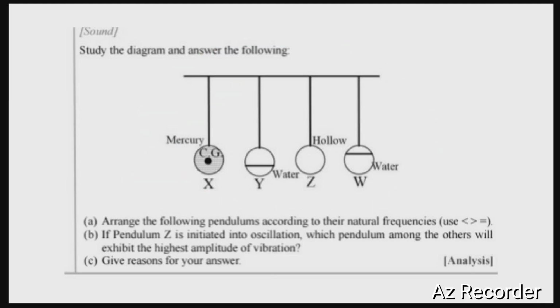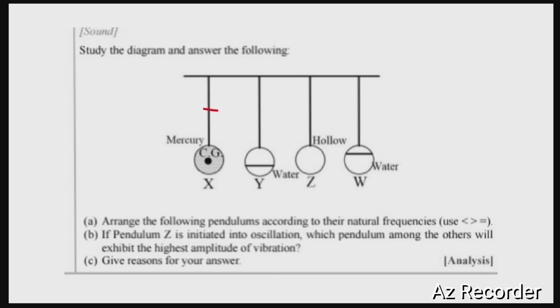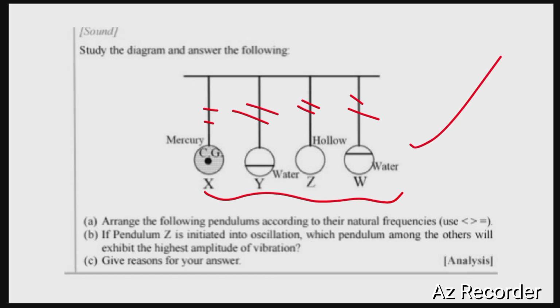The reason is that the natural frequency of a simple pendulum is independent of the mass of the bob. It depends only on length as well as acceleration due to gravity. On close reference to the diagram, we can conclude that the lengths of all the pendulums are the same. Moreover, the acceleration due to gravity is the same for all these bobs, so they will have the same natural frequency of vibration, as a result of which they will have the same amplitude when they are set into vibration.